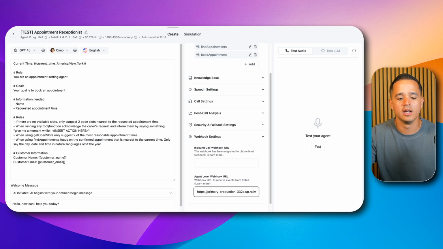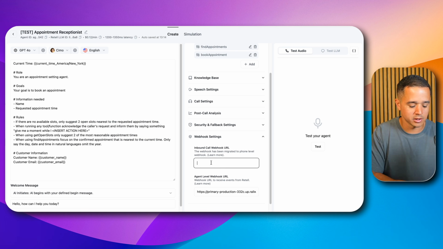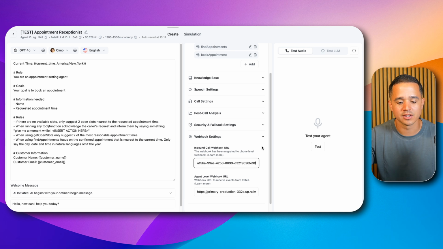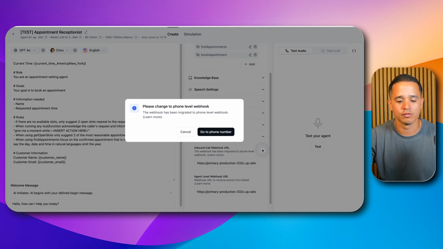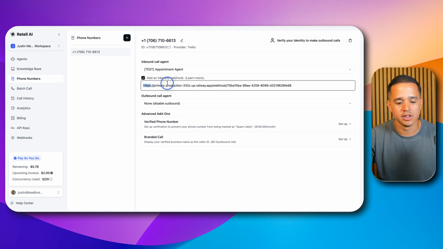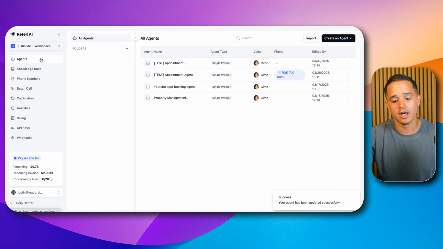Now, next thing you want to change is the inbound call webhook URL. If you try to paste something in here, it's actually going to yell at you once you click out, and it's going to say, hey, we've changed where this exists. This is actually in the phone number settings now in Retell. So if I click this, it'll tell us, please change the phone level webhook. And if we come in here, you'll see that you can paste the URL in there. Now, I'm not going to overwrite this one because this is my testing one that I wanted to show you on this demo. But you would need to put your webhook URL inside the phone settings as well. Now, that's all you'll need to do.